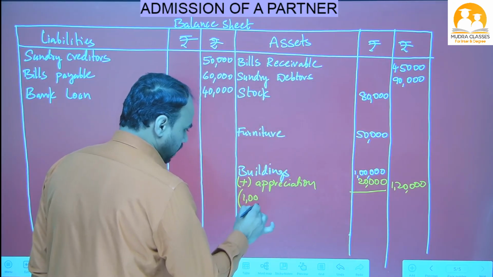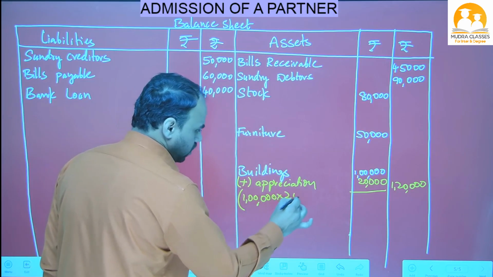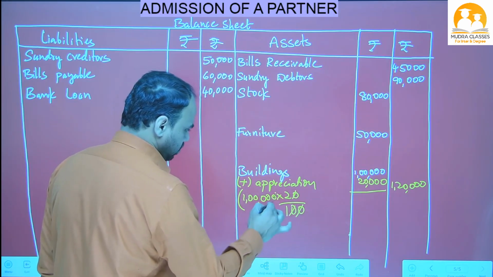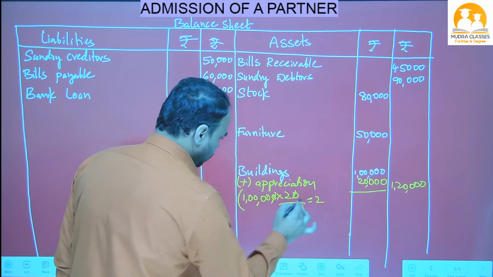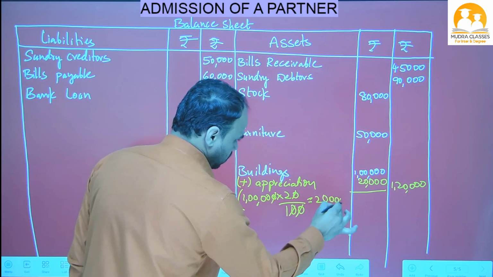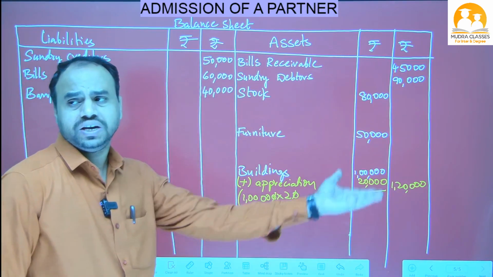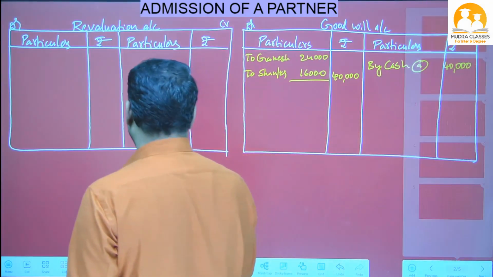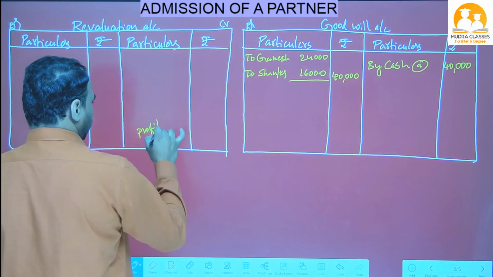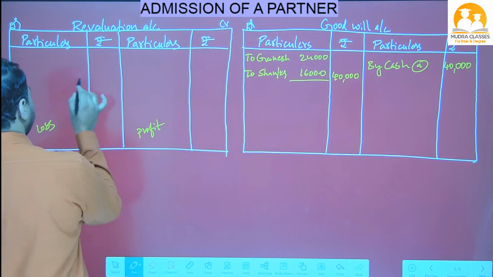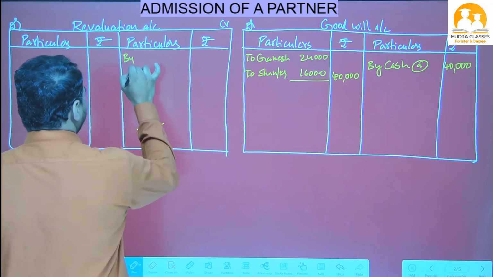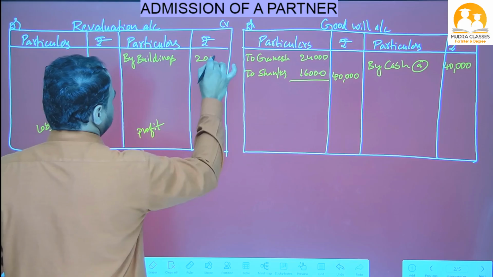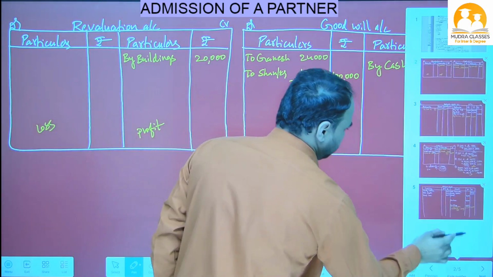Let's see here. 1 lakh rupees, in the question 20% is said, 20% means 20 by 100. Now cancel, zero cancel, zero cancel. 1 twos are 2, 4 zeros are left. Okay, now this 20,000 building value is increased, so it is a profit to the business. So in revaluation account, credit side we have to write. If you got profit, in revaluation account credit side you write. If you got loss, revaluation account debit side you write. So here we got profit, so write down here by buildings 20,000 rupees.